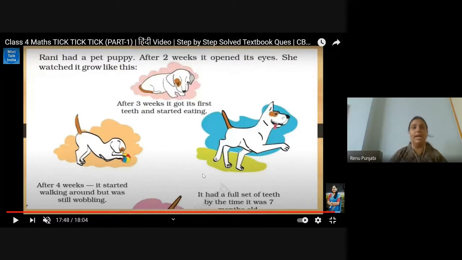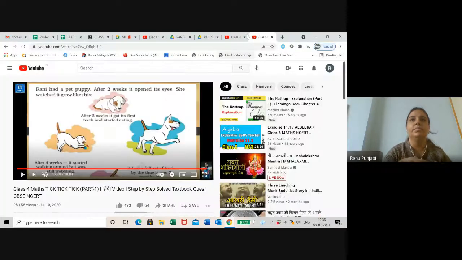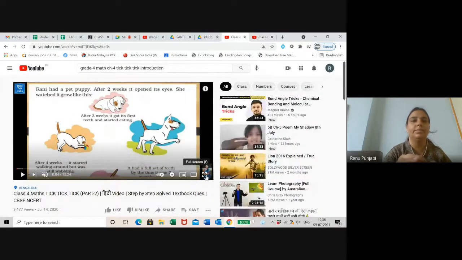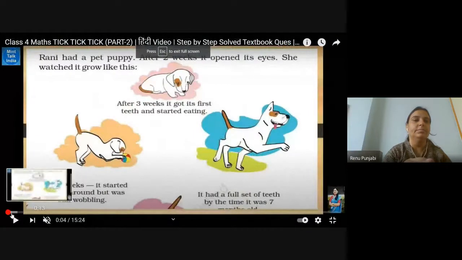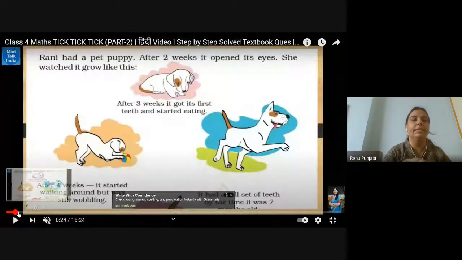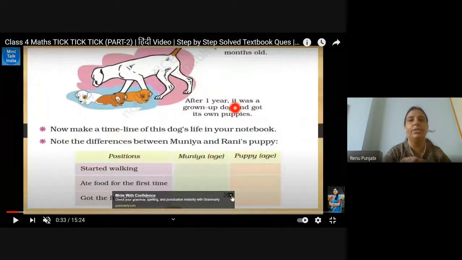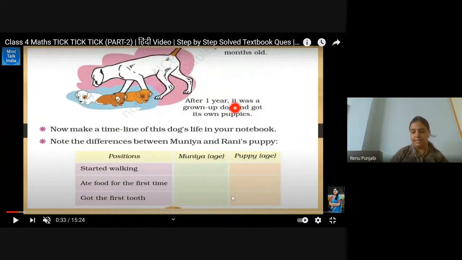She watched it grow like this. After 3 weeks, it got its first teeth and started eating. After 4 weeks, it started walking, but still wobbling, and it had a full set of teeth by the time of 7 months. Go to the next page. Here are the activities given by the dog when the puppy grew: the second week, when it got the tooth, when it started walking.